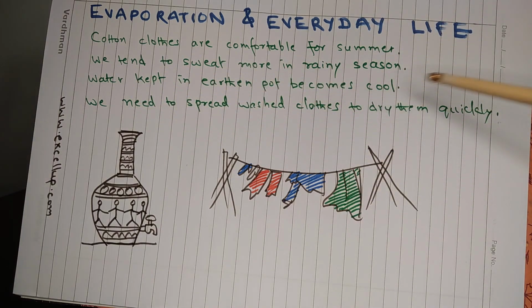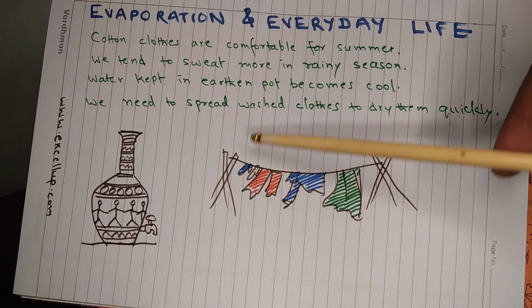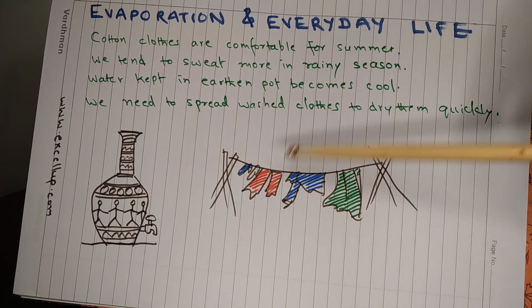We need to spread washed clothes to dry them quickly. As I have discussed earlier, evaporation increases with increase in surface area. So when we spread the clothes, we are increasing the surface area so that evaporation takes place at a faster rate, and that is why when we spread the washed clothes, they dry in a faster way.